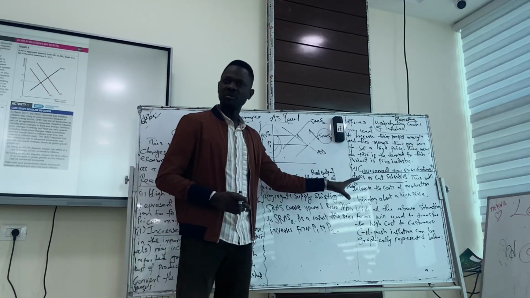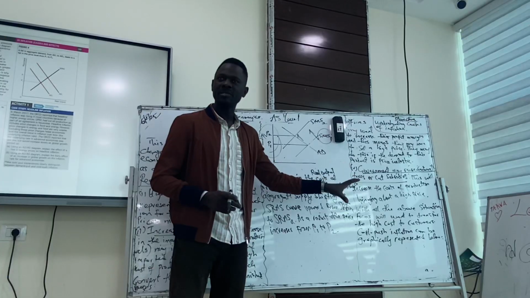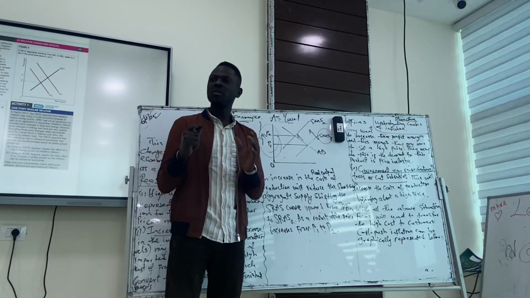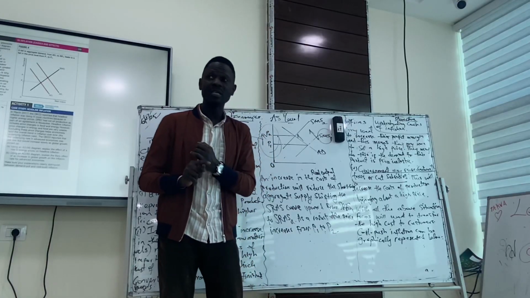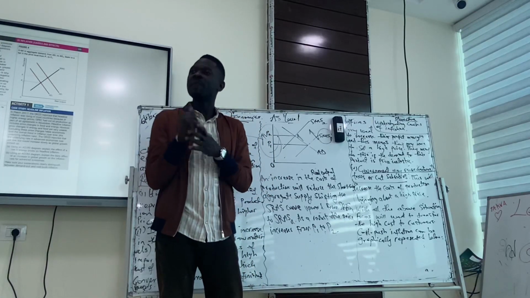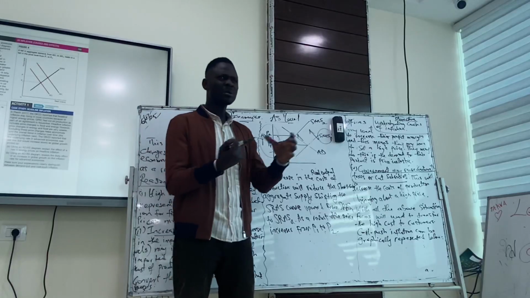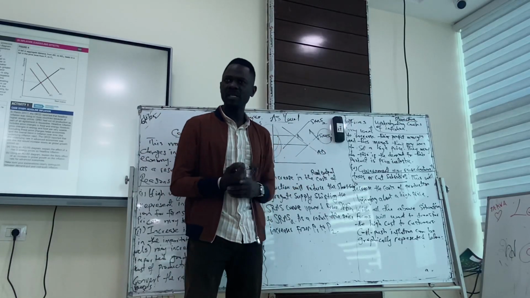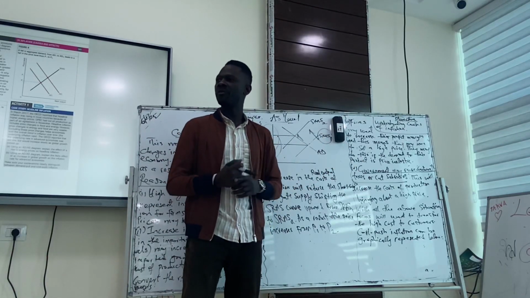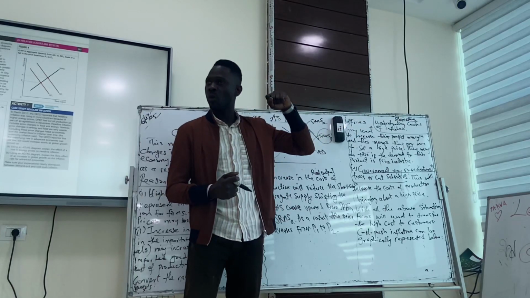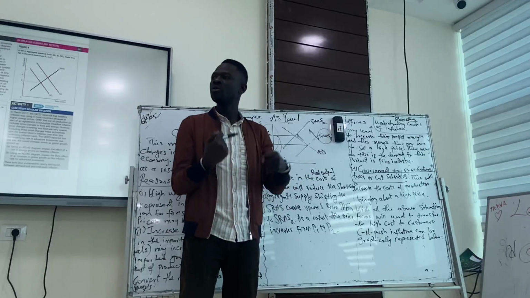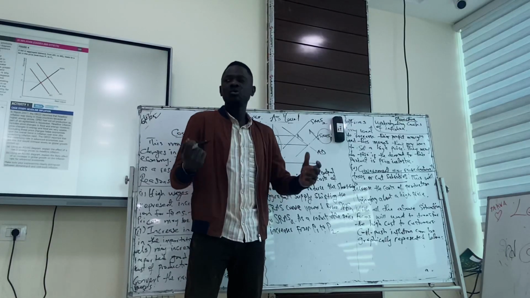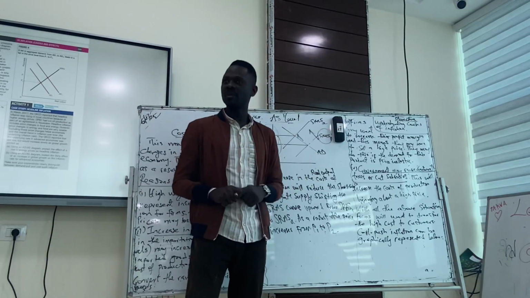Cost push inflation comes because the cost of production for firms is increasing. The cost of production for firms can increase if government increases taxes, especially indirect taxes, or government cuts subsidies. You know what subsidies are? Financial help from government to reduce the cost of production for firms. But if government is taking that subsidy away, it means the amount of money firms have to pay in terms of producing the goods or services will rise. So they wouldn't have any other choice than to push it to consumers.